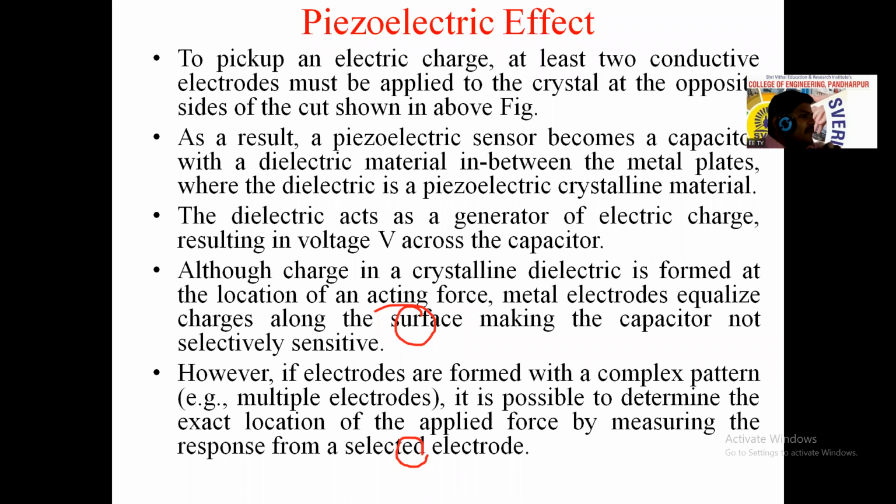Metal electrodes equalize charge along the surface, making the capacitor not selectively sensitive. However, if the electrodes are formed with a complex pattern, that is multiple electrodes, it is possible to determine the exact location.